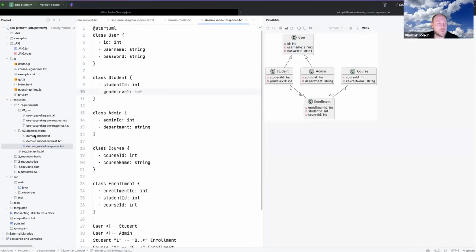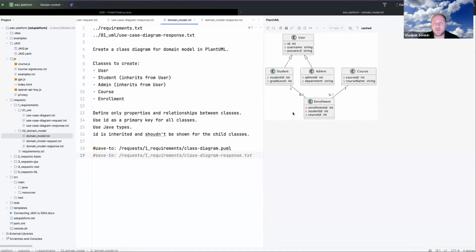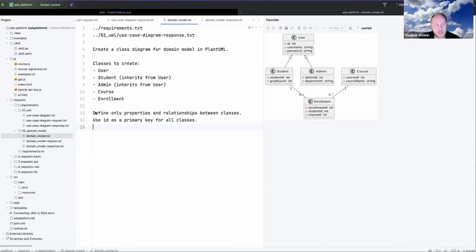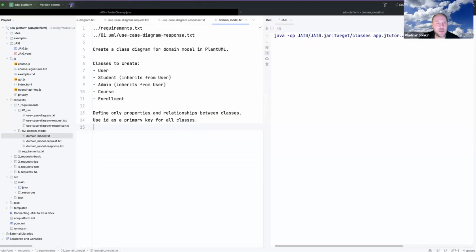Okay, it is good enough, and I add some additional details. So, use ID as primary key for all classes. You can see ID is used here for user, but for student it generated student ID, and for admin, admin ID. So it's inappropriate. This is incorrect. Basically, I create first the basic prompt, and then I look at the result and try to clarify what I want, what I expect. For example, I'm telling it, use ID as primary key for all classes.